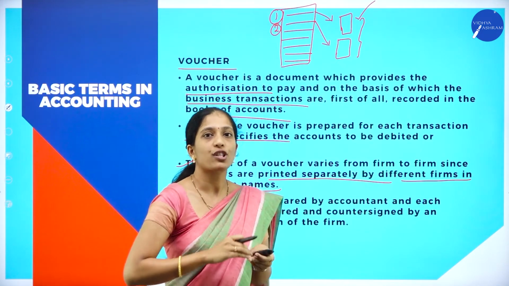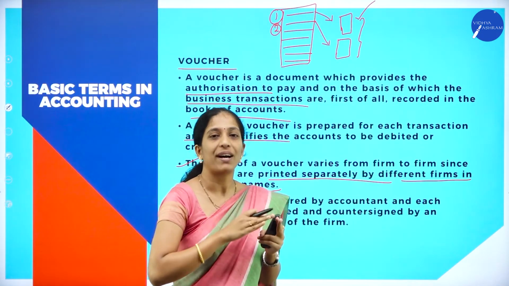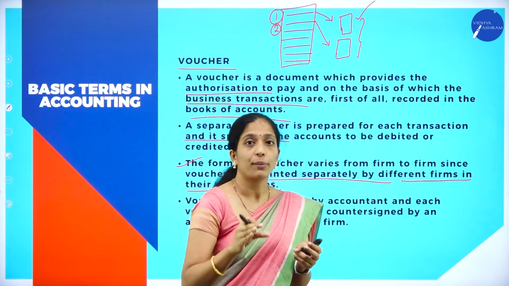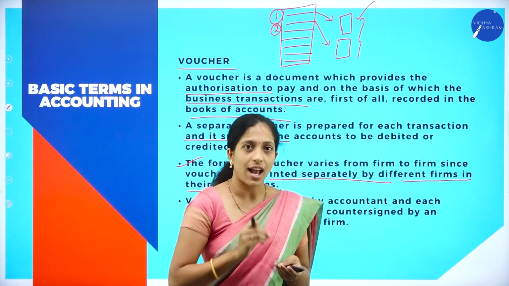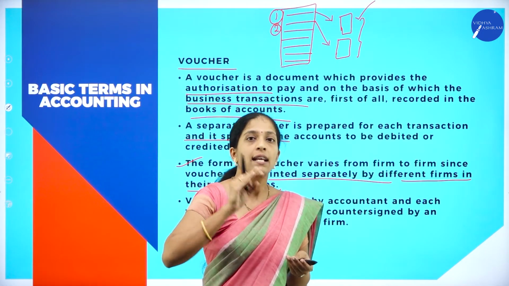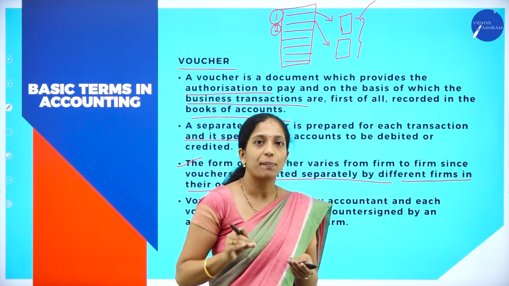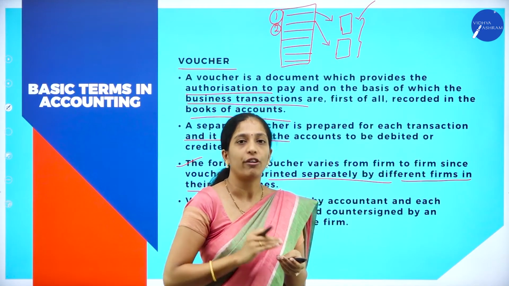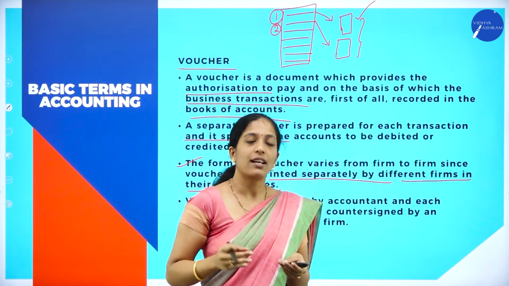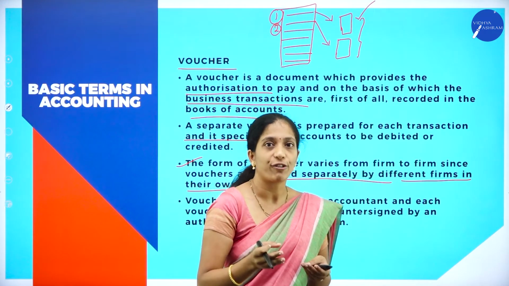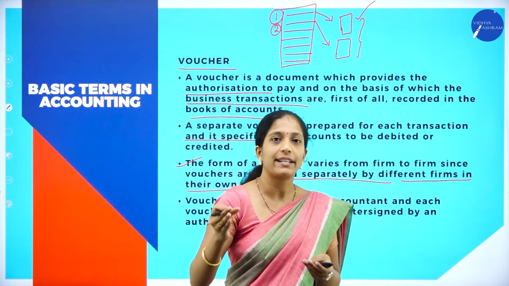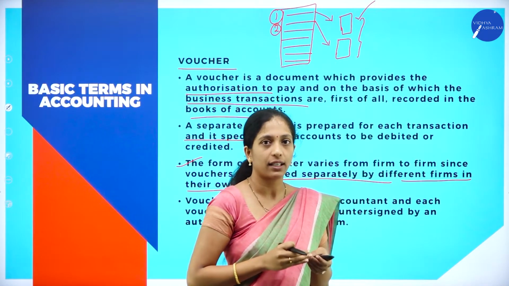During the process of auditing also, they are going to compare the transactions with this documentary evidence. So it has to be serially numbered. According to how the transactions have been recorded, in the same way these vouchers have to be preserved carefully till the end of the financial year. The vouchers can be in different colors, so in order to identify what type of voucher it is, it will be serially numbered and in different colors.